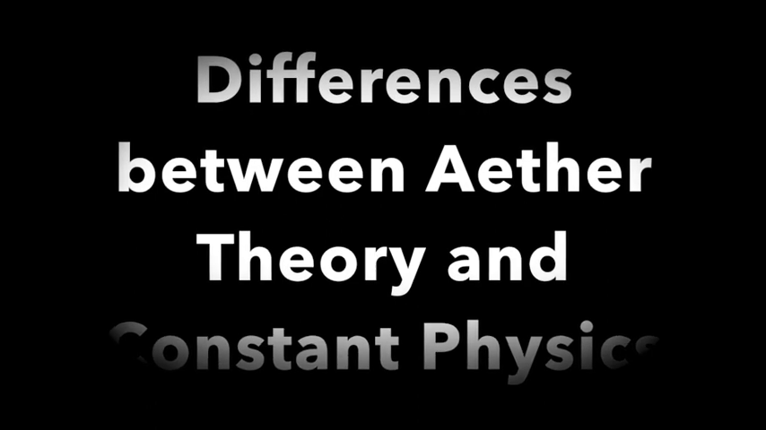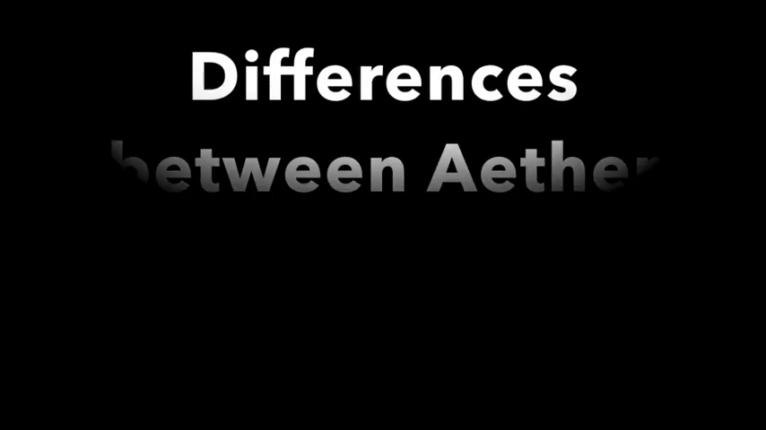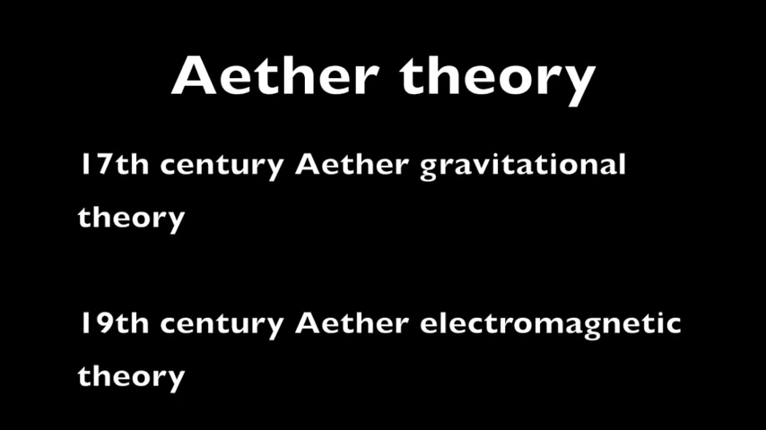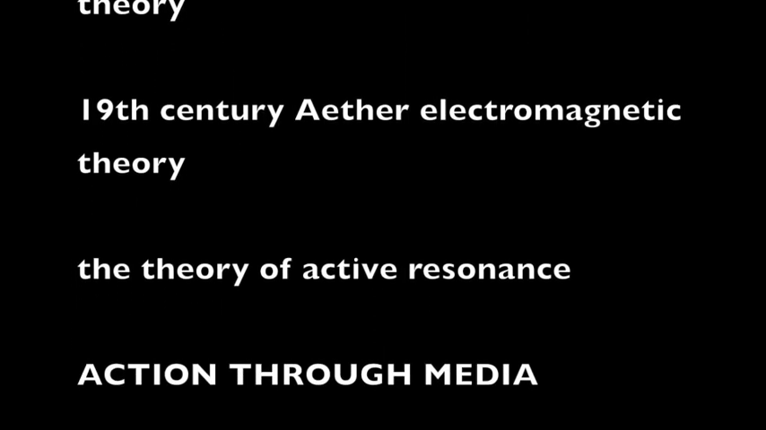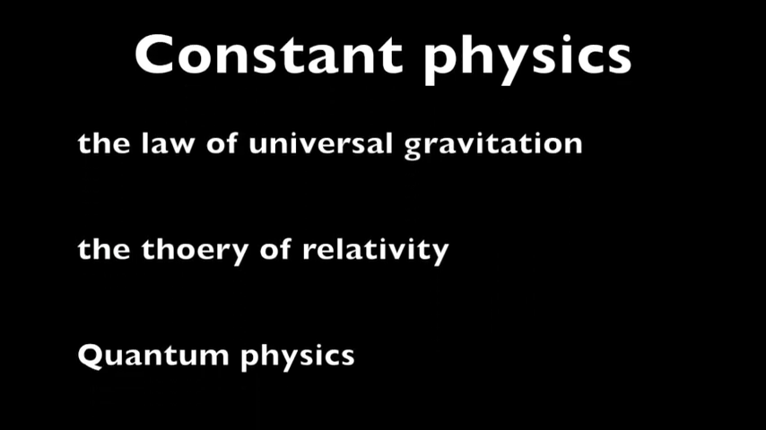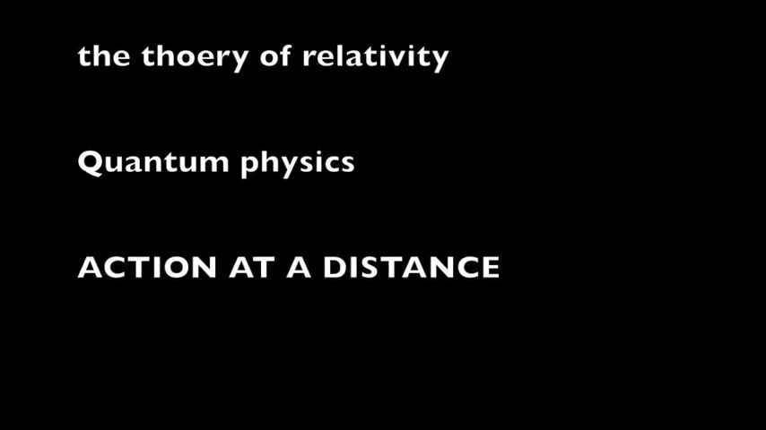Ether theories include the 17th century ether gravitational theory, the 19th century ether electromagnetic theory, the theory of active resonance, and so on. They all belong to the theory of action through media. Constant physics includes the law of universal gravitation, the theory of relativity, quantum physics, and so on. They all belong to the theory of action at a distance.